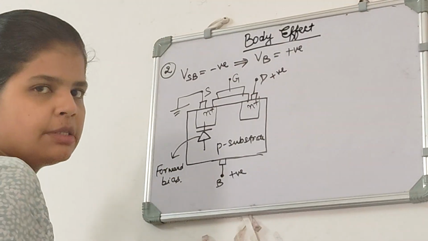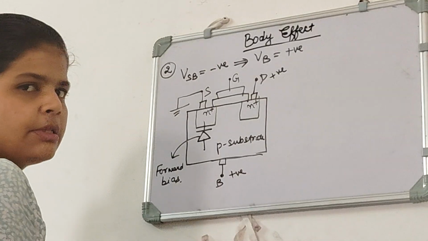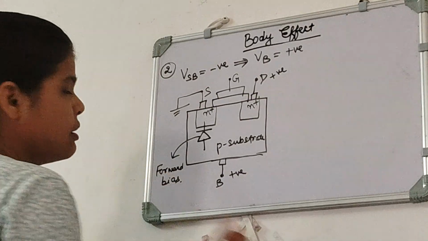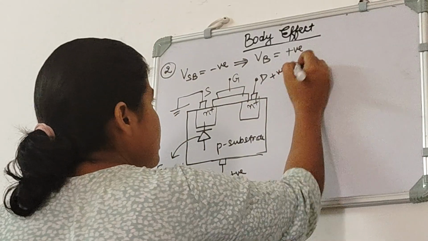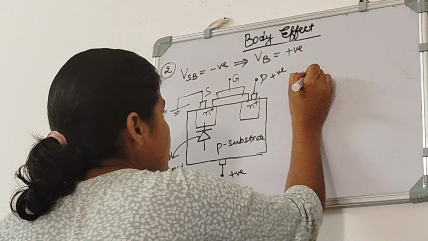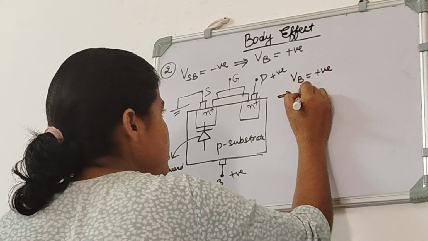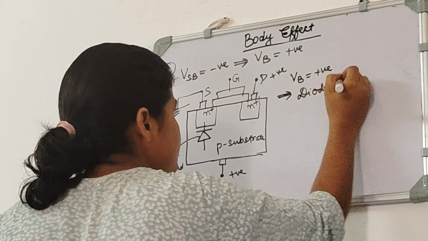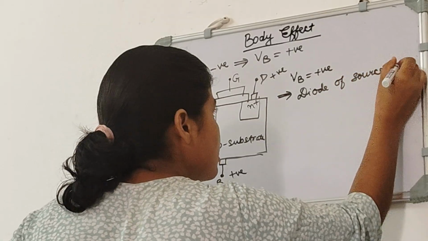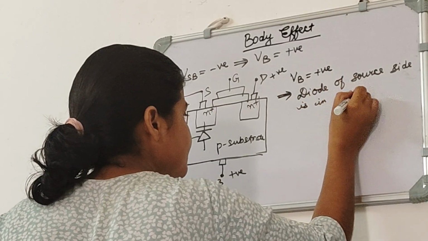And forward bias means decrease in depletion region. Decrease in depletion region means the electric field becoming weak. So here we can directly write that VB is equal to positive, means diode of the source side is in forward bias.